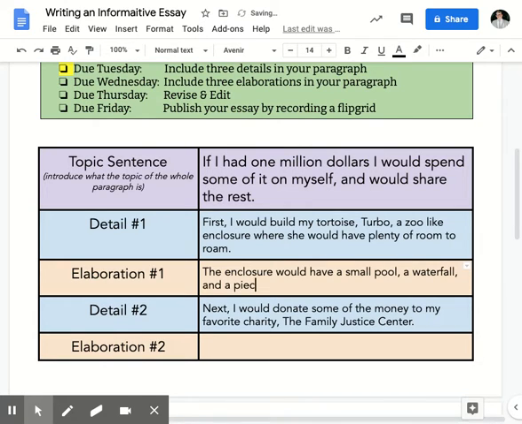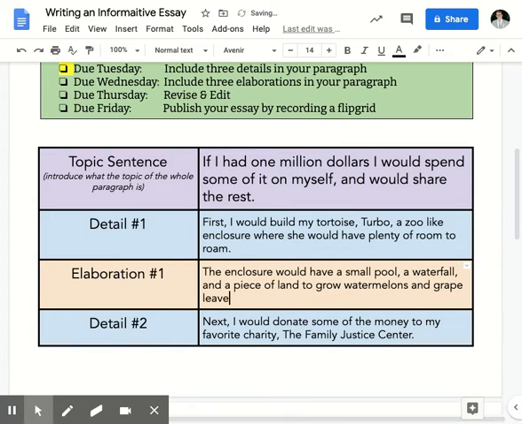And a piece of land to grow watermelons and grape leaves on. Turbo's favorite foods are watermelons and grape leaves. So that seems perfect. So that elaborates on our first detail. It describes what the zoo-like enclosure would look like, how I would be spending that $1,000,000 on Turbo.